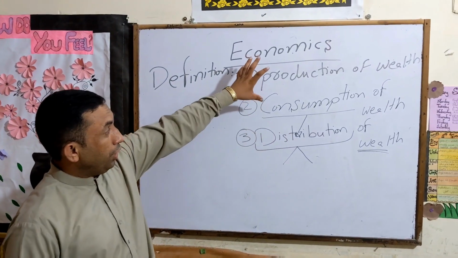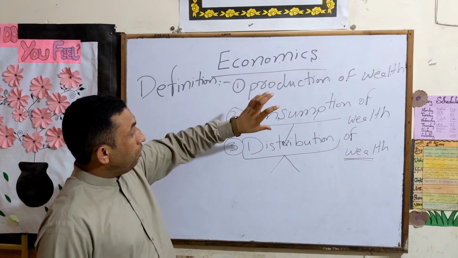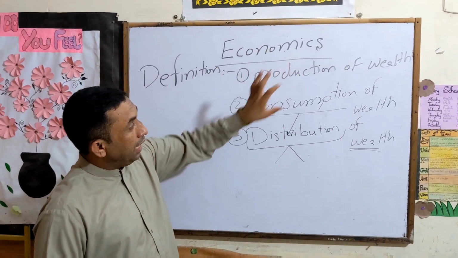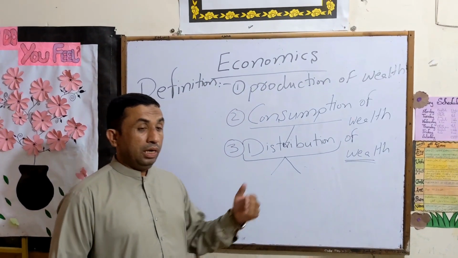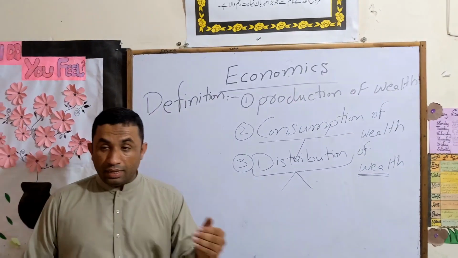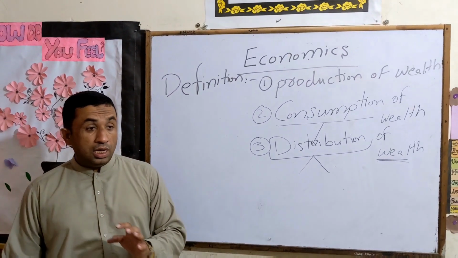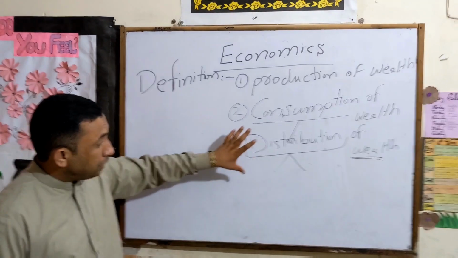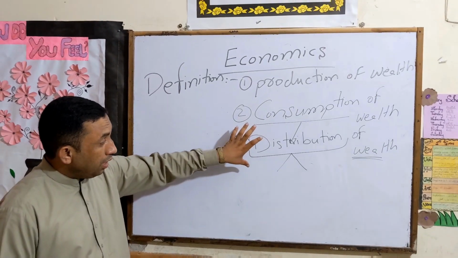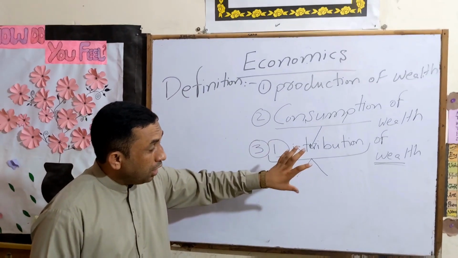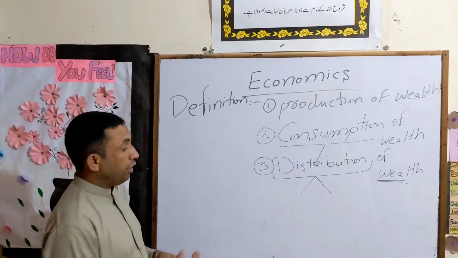For example, when you study the production of wealth, we use four things: land, labor, capital, and organization. Now, at the end of this business, you will distribute your wealth. How can we distribute it?